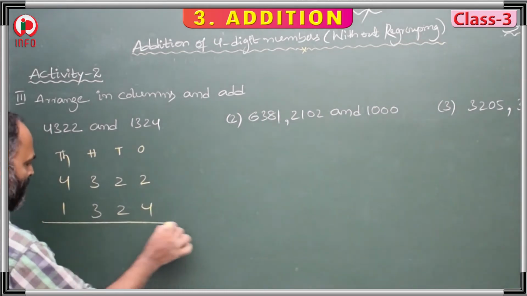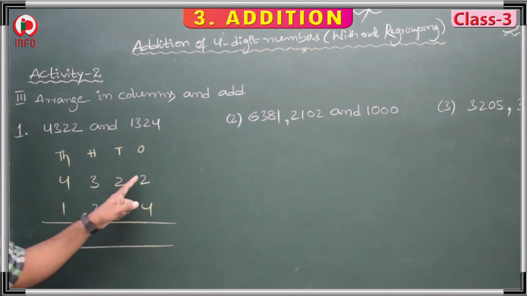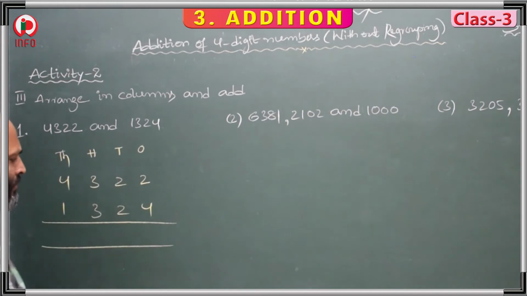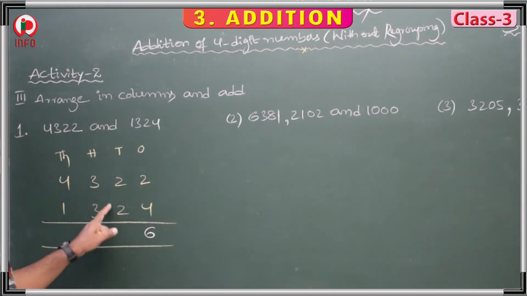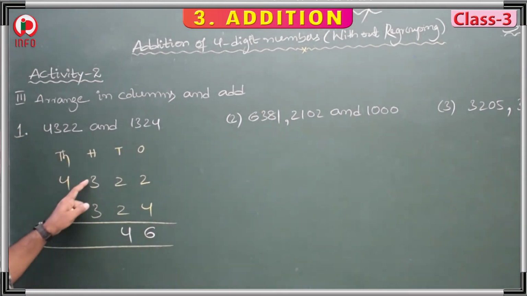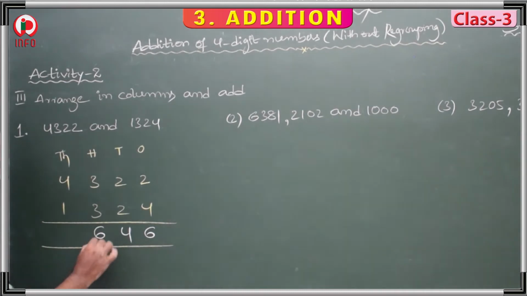Now you add. First ones place. 2 plus 4, 2, 3, 4, 5, 6. Next, 2 plus 2, 2, 3, 4. 3 plus 3, 4, 5, 6. 4 plus 1, 5.